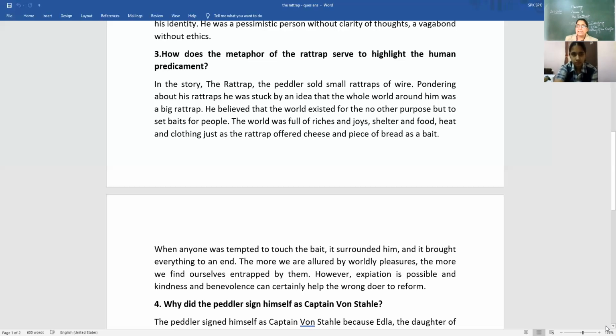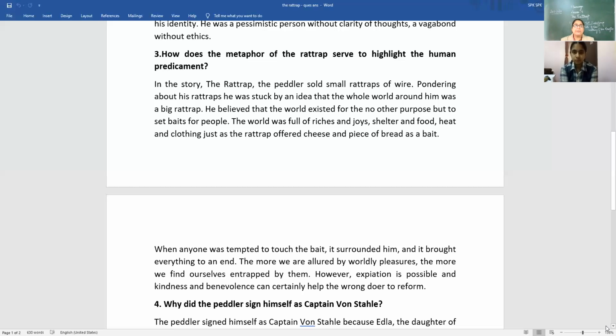And the moment the rat sees those, it's trapped. The moment it touches those baits, the rat is trapped. The human beings as a metaphor for rats, right? And the world as a big rat trap.